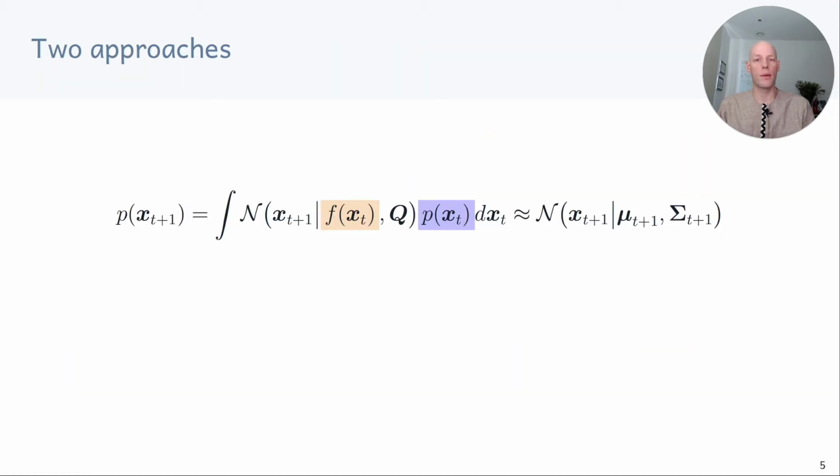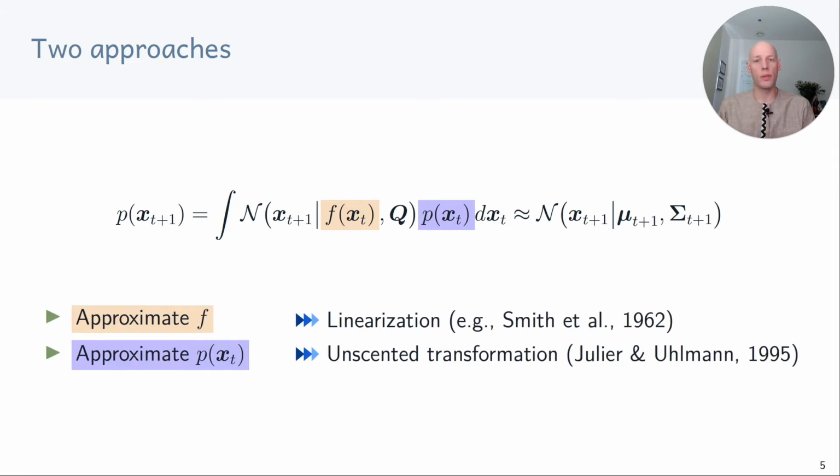So let's recap. We want to compute the predictive distribution of the state at time t+1. For this we have to solve this integral, and we make the assumption that the state at time t is Gaussian distributed. We'll discuss two approaches in more detail. First, we approximate the function inside the integral by linearizing it, which allows us to compute the mean and covariance of x_{t+1} for this linearized function. Then, as an alternative approach to computing the integral, we approximate the state distribution p(xt) and use the unscented transformation to compute an approximation to the mean and covariance of the distribution of the state at time t+1.